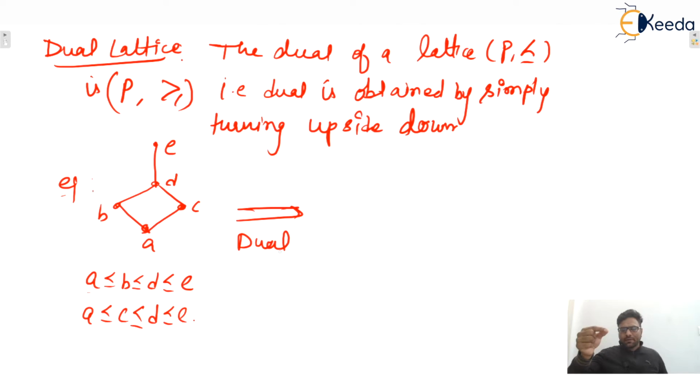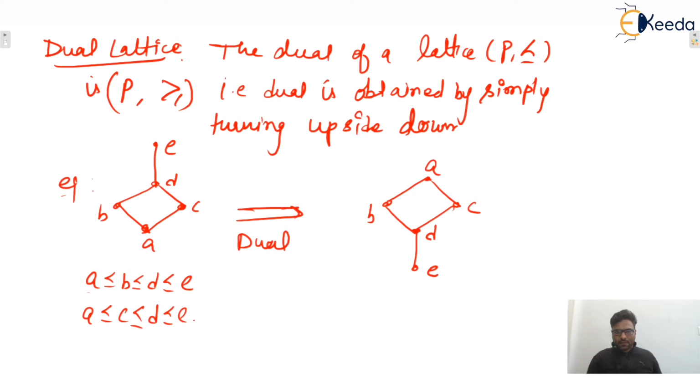Simply turn it upside down. Greatest will become least and least will become greatest. Just hold E and move it down. If we rotate this one, then A will be at the bottom, this is B, this is C, this is D, and this one becomes E, isn't it?